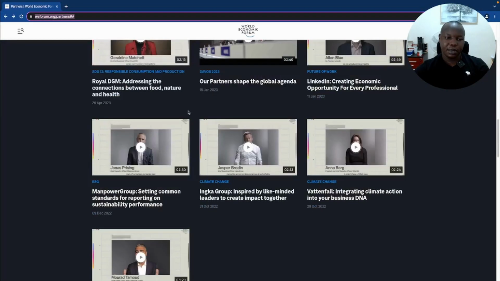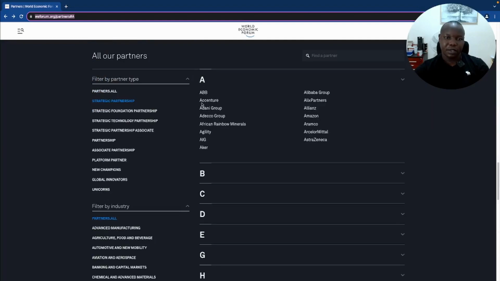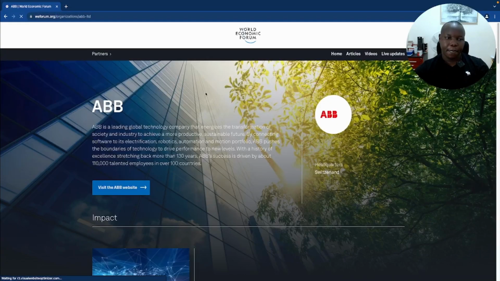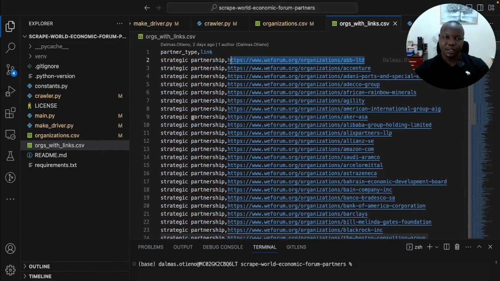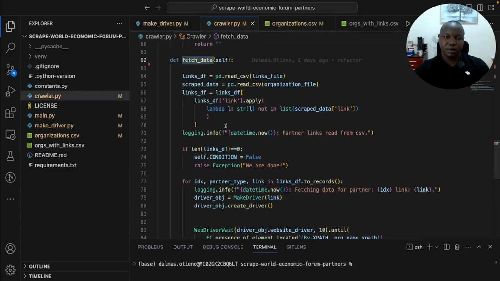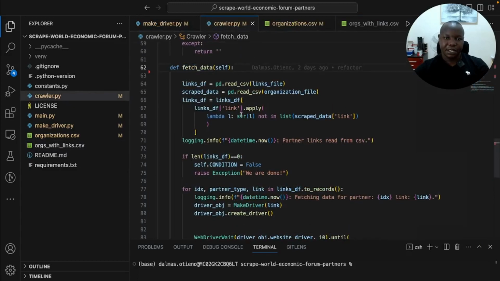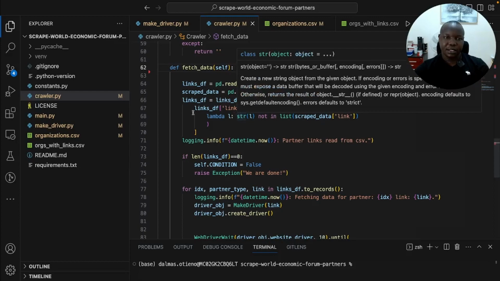For example, let's go back to the ABB one. It loops through each URL and then it opens this page here, and then from there now we can get the information about the partner, and then we can save it somewhere. So when we go back here to the crawler, we have fetch data, and that is what it does.